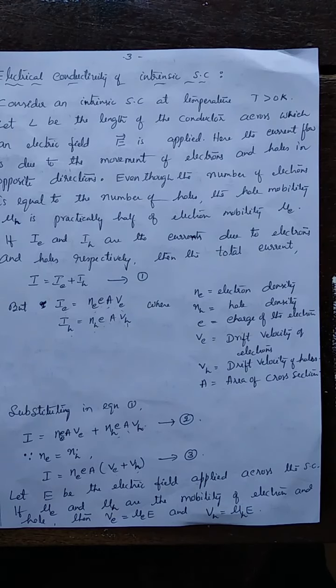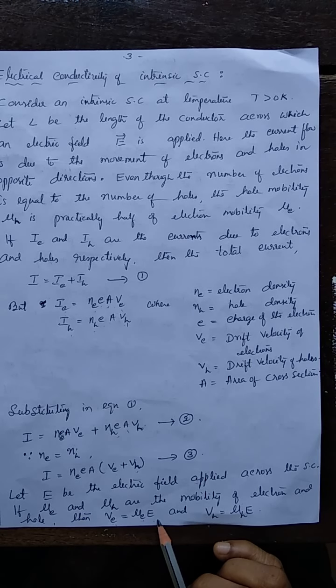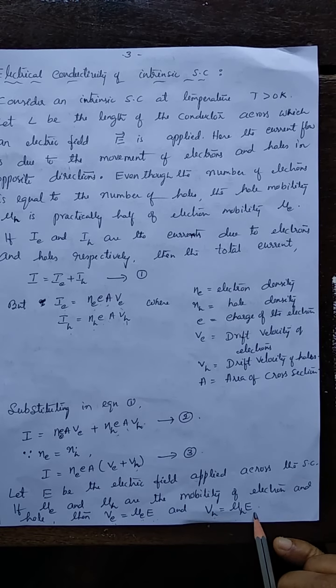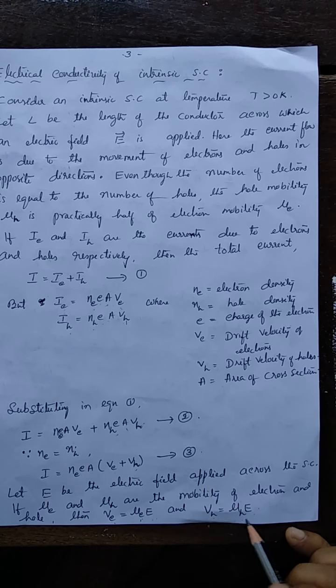Suppose an electric field is applied across the semiconductor. E, the intensity of the electric field applied. And you know the relationship between the drift velocity, the intensity of the electric field applied, and mobility. In the last unit, there itself we defined, mobility is defined as velocity acquired by the electron per unit field. So, VE is mu E into E. What is mu E? Velocity per field. Therefore, VE is mu E into E, and that of the hole is mu H into E. Mu E, the mobility of electron, mu H is mobility of the hole.